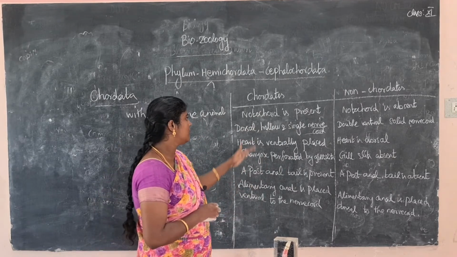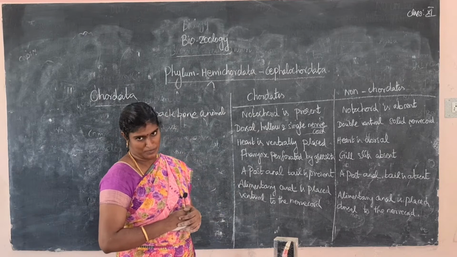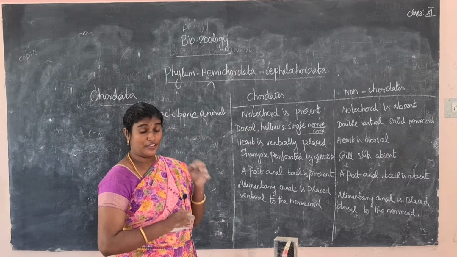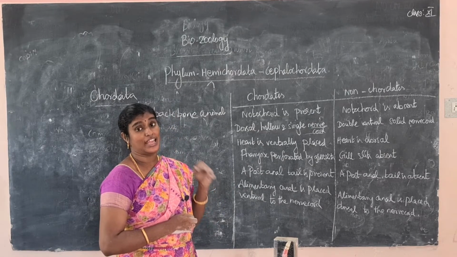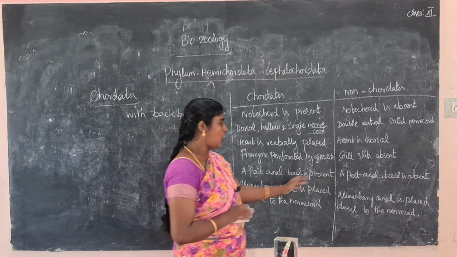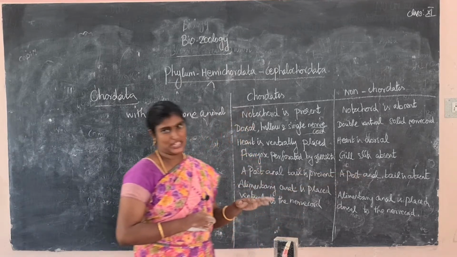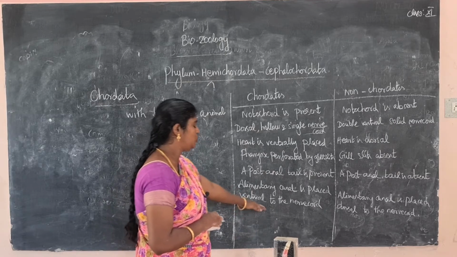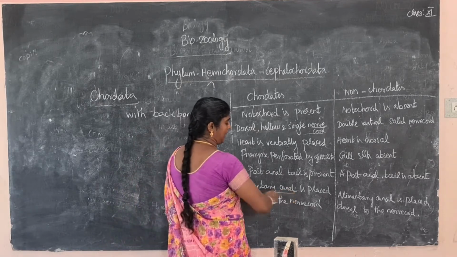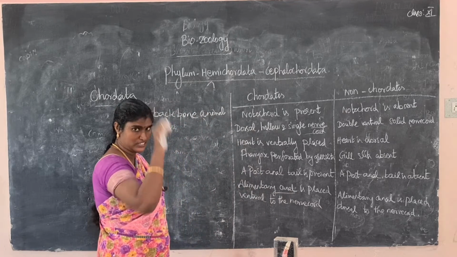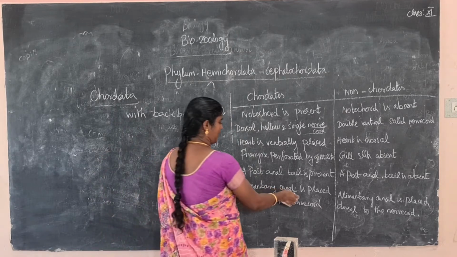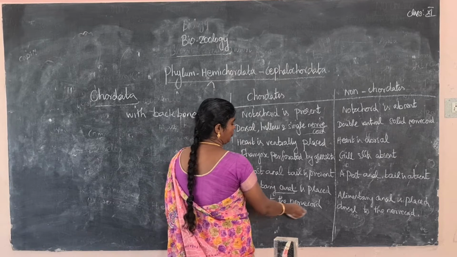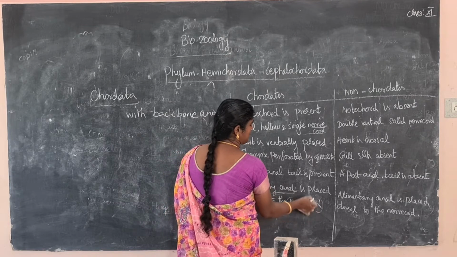Next, in Chordata a post-anal tail is present. It is a very rudimentary structure, present only in the early embryonic stage, but in non-Chordata a post-anal tail is absent. Next, the alimentary canal is placed ventral to the nerve cord. The alimentary canal is the small digestive tract. The digestive tract is placed on the ventral side of the nerve cord.